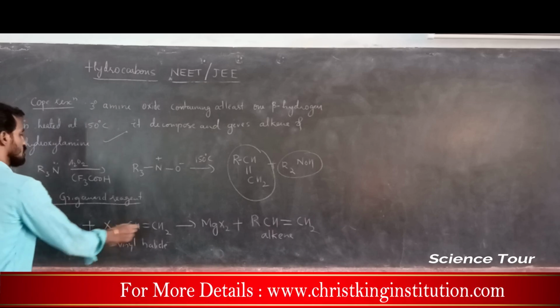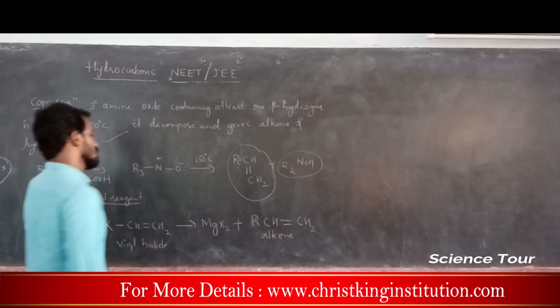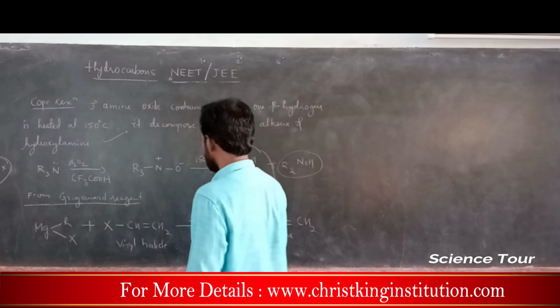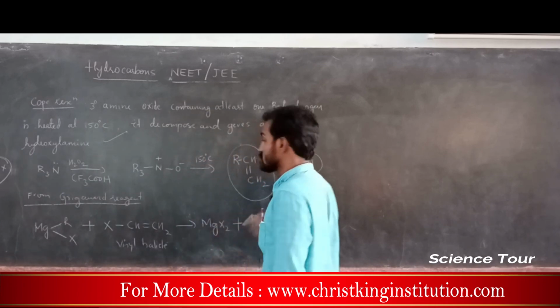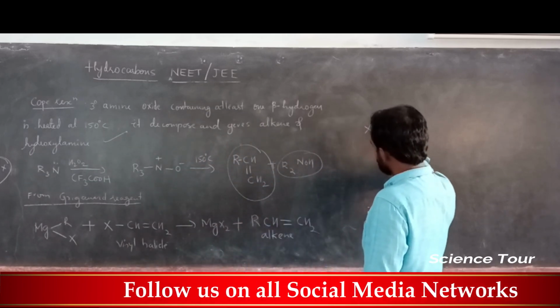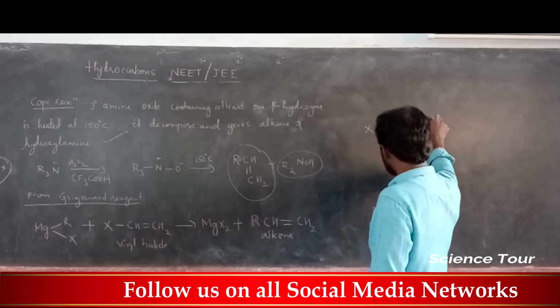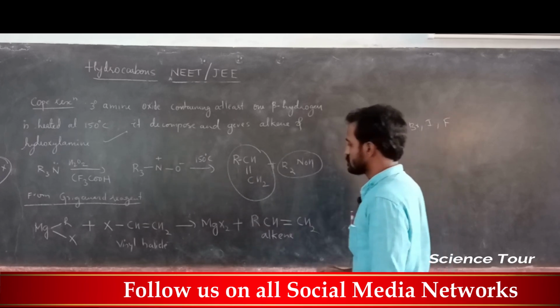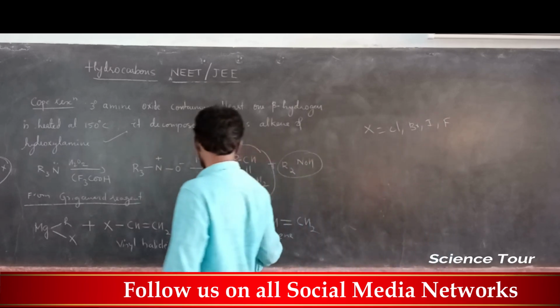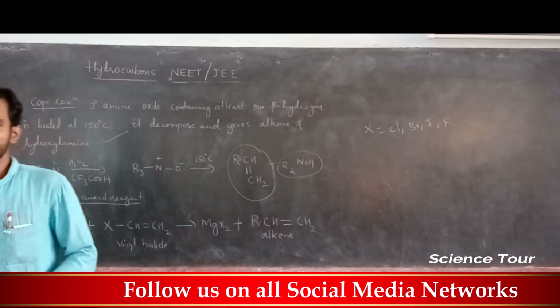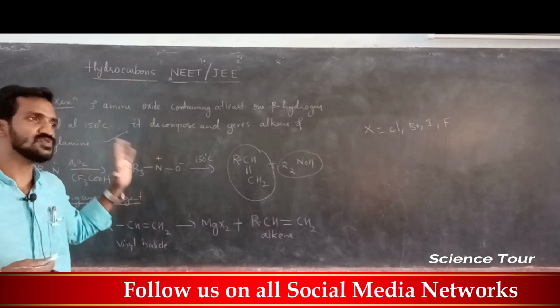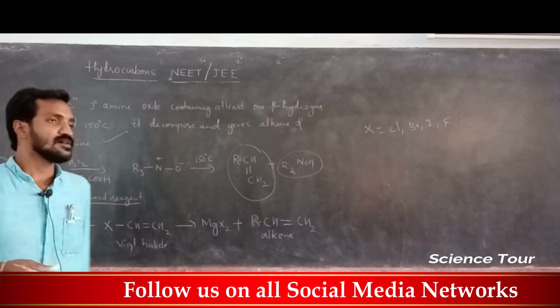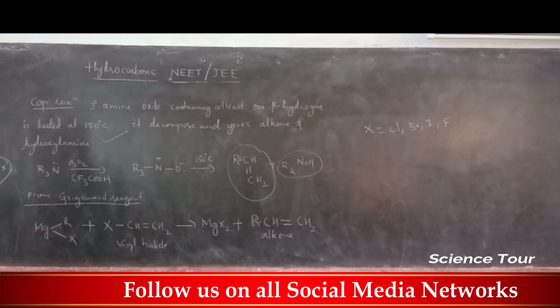Understood? So with the vinyl halide, it gives magnesium halide, where X means Cl or Br or I or fluorine, anything. And alkene. This is also a preparation of alkene. These two are not that important, but for your knowledge, the Cope reaction and preparation from a Grignard reagent are given.